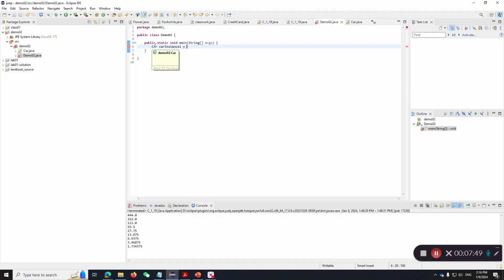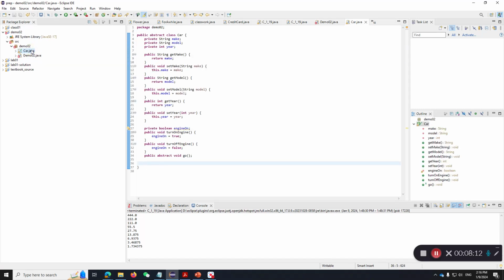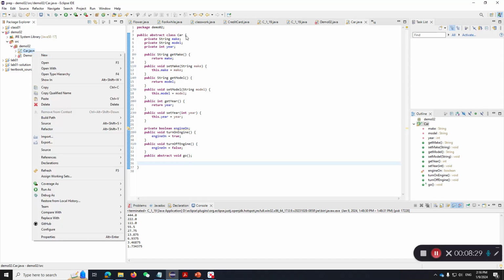Okay, so here the Car class is available, but I don't think I can do this yet because the type of Car is abstract. You cannot instantiate an abstract class. So what do we do with an abstract class? Almost always, when you have an abstract class, you will have a subclass that inherits the abstract class and makes it non-abstract.